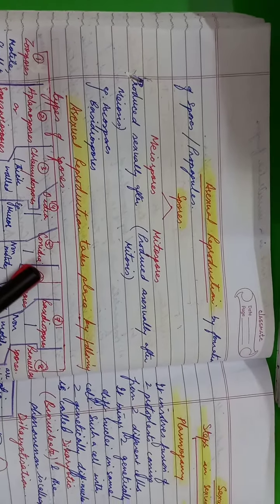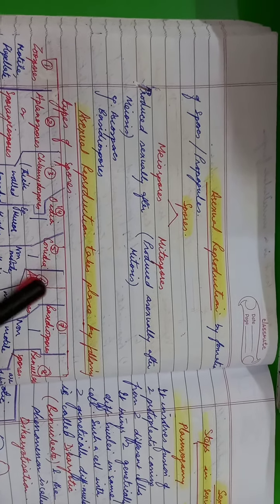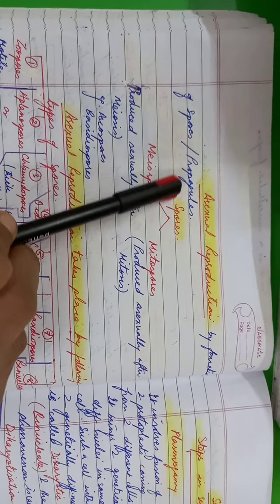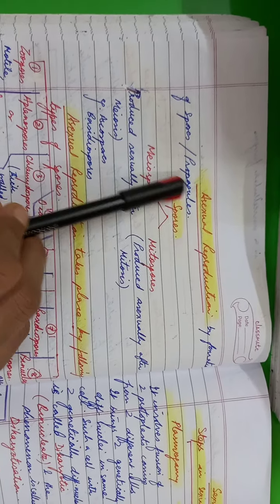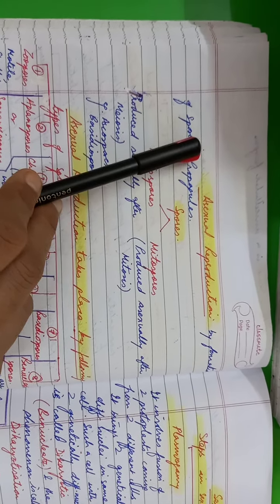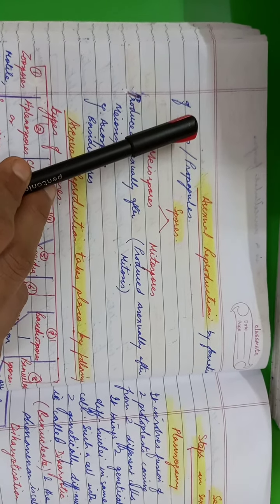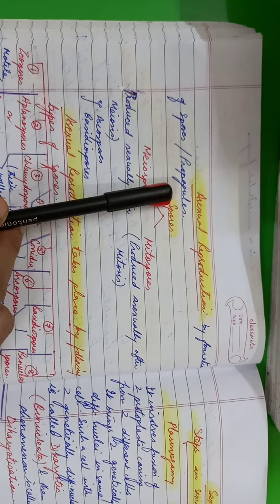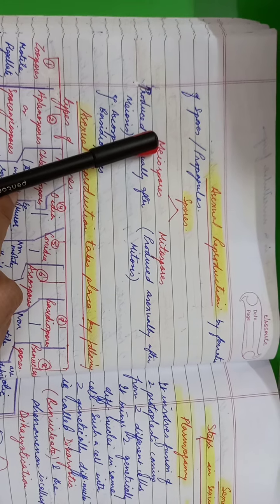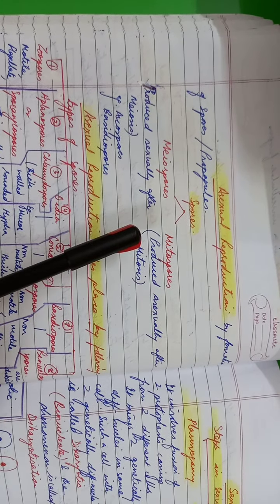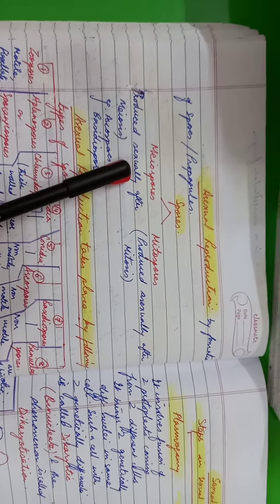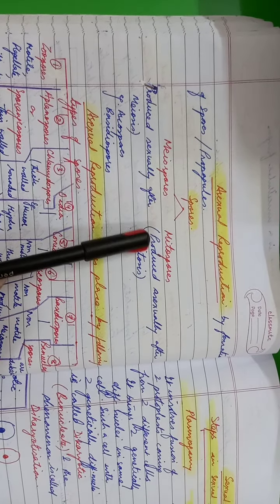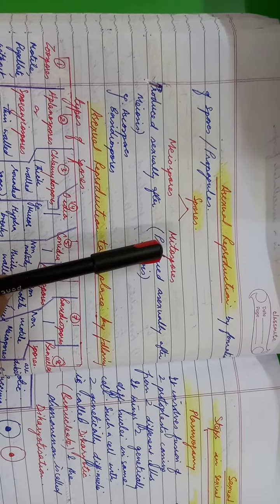Asexual reproduction in fungi occurs by the formation of spores, also called propagules. These spores may be thick or thin walled. They may be motile, that means they are able to move, or they may not be able to move. We also call them non-motile. The spores produced are of two types. We call them meiospores and mitospores.